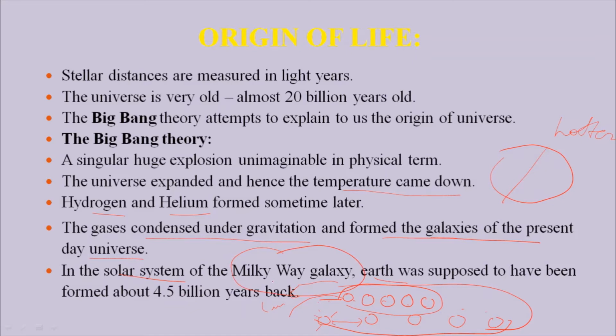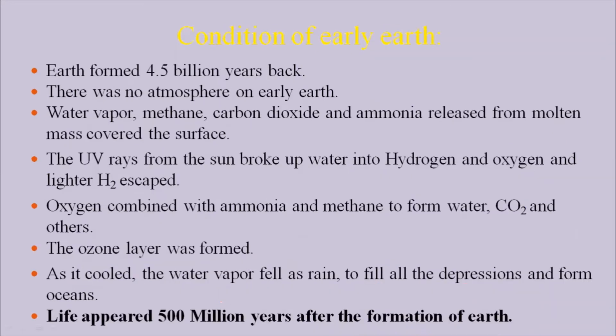Because it looks like milk, that is the gases which have condensed, it looks whitish in color. That is why we call it the Milky Way, and it is supposed to have formed about 4.5 billion years back. That means the formation of Earth is 4.5 billion years. This is the age of the Earth.